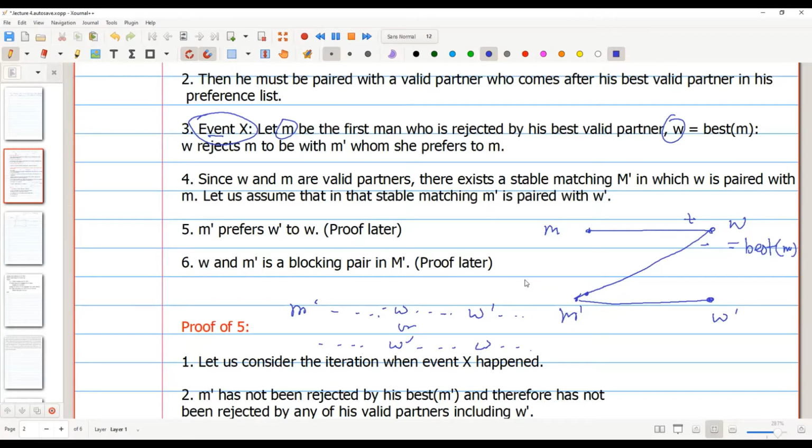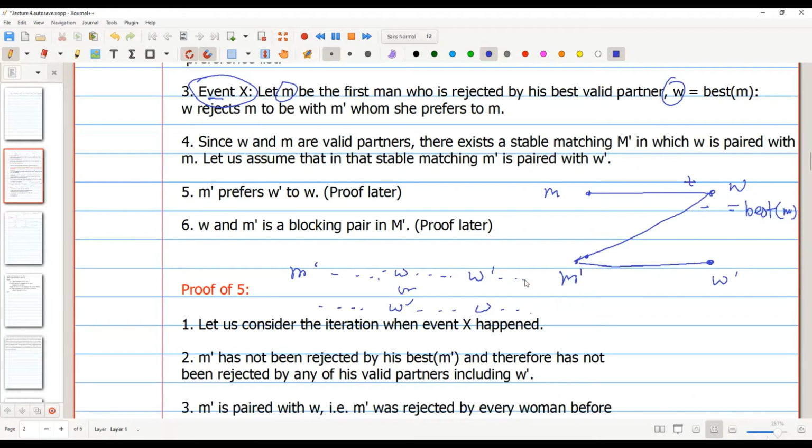Okay. So I'm just saying that at iteration X, M is the first man who gets rejected by his best valid partner. That means M prime or any other man has not been rejected by his best valid partner yet. So that means he has not been rejected especially by W prime, because W prime is one of his valid partners. So he has not been rejected by W prime yet at iteration X.